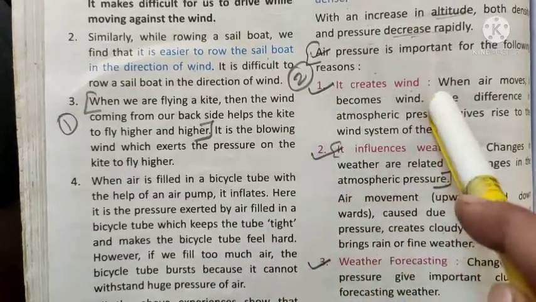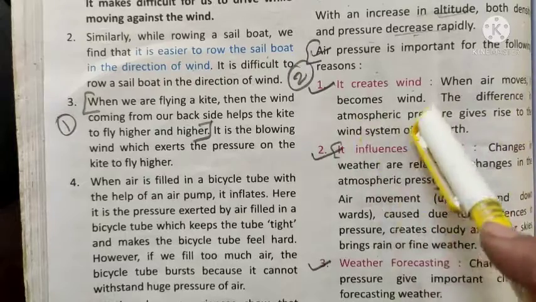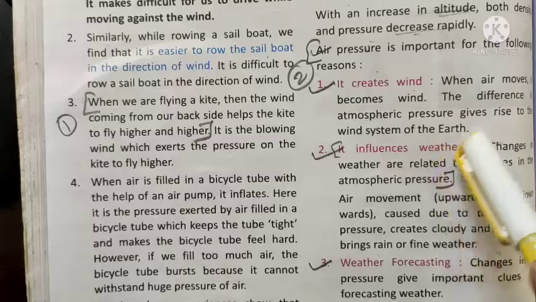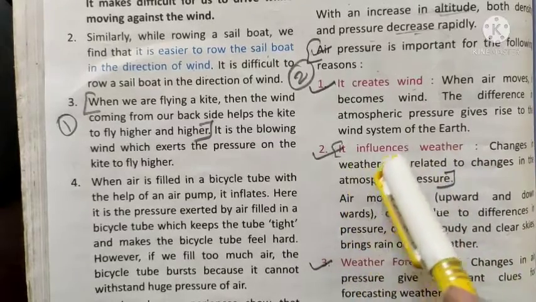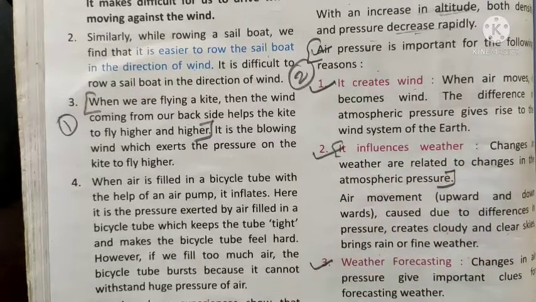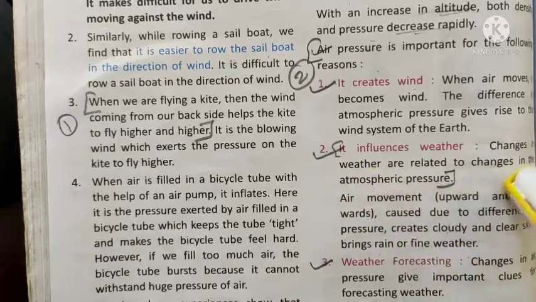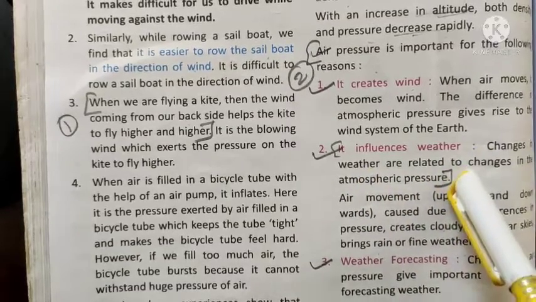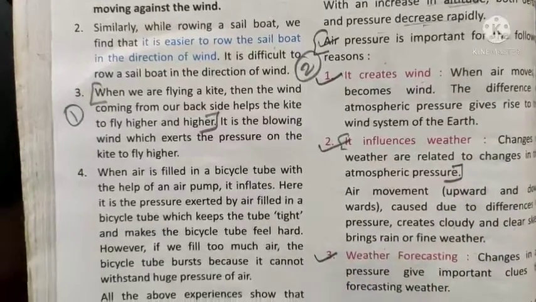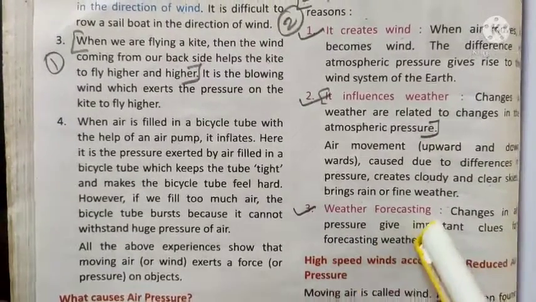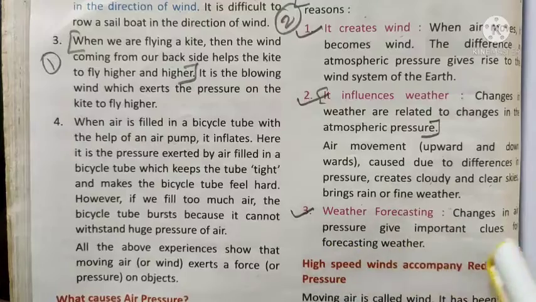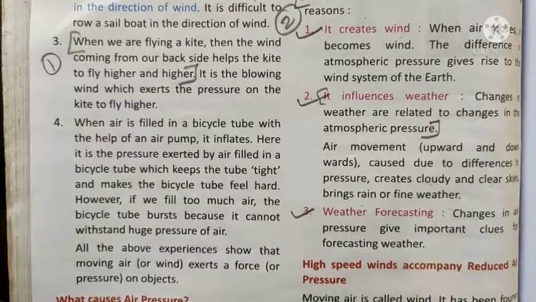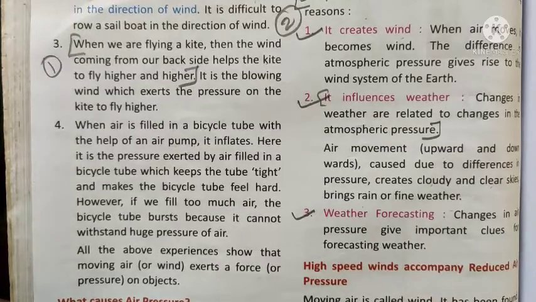First, it creates wind. When air moves, it becomes wind. The difference in atmospheric pressure gives rise to the wind system of the earth. Second, it influences weather. Changes in weather are related to changes in the atmospheric pressure. Write down till here. And the third point is weather forecasting. Changes in air pressure give important clues for forecasting weather. This is the answer of question number 2.